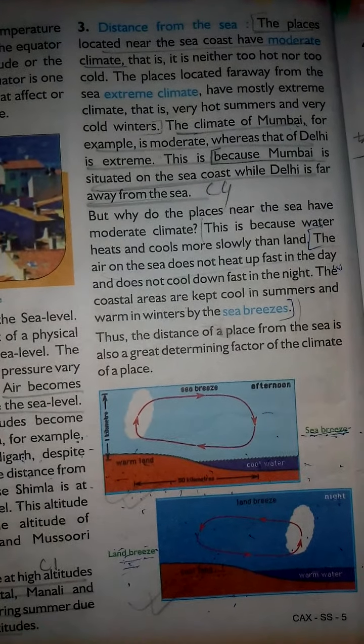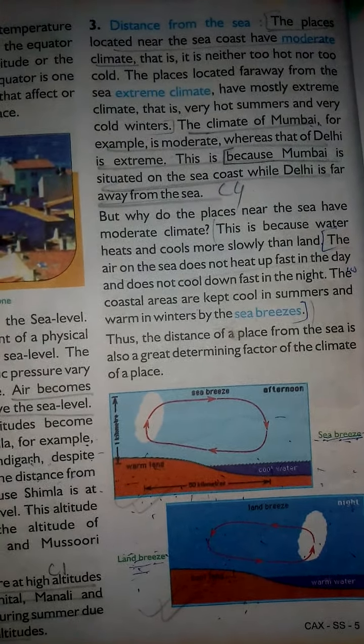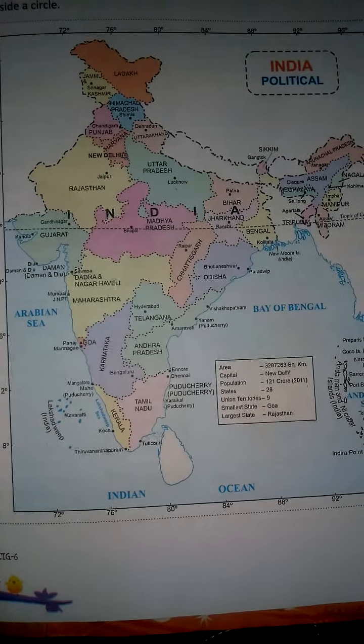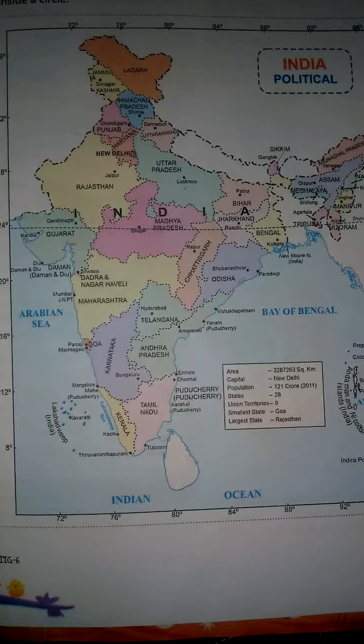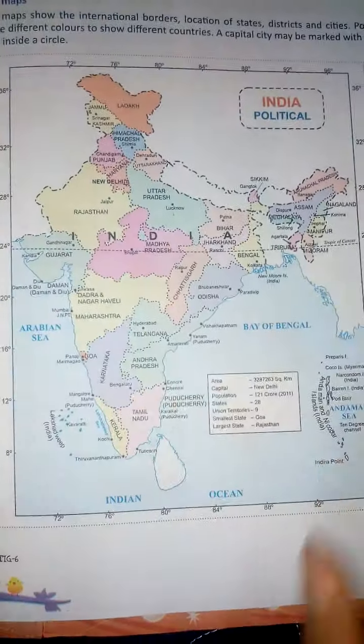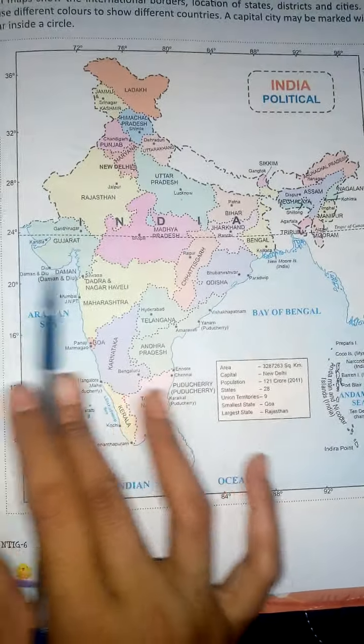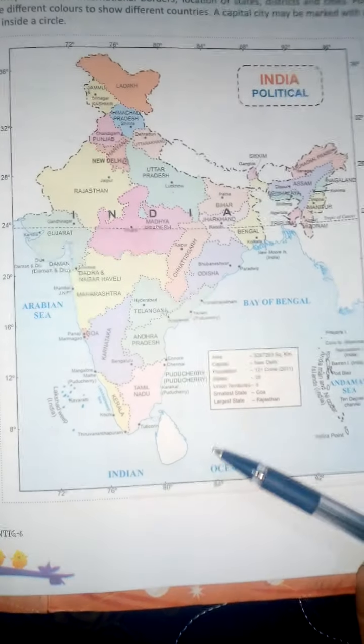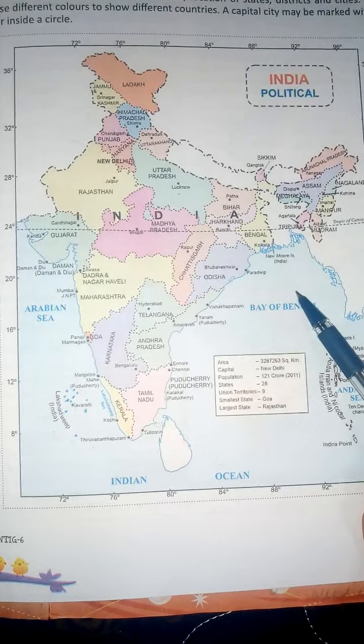Now we will take the example of Mumbai and Delhi, Lucknow. Now you can see this is the map of India, and what is this? These are the sea areas. Here you can see the Arabian Sea, Indian Ocean, Bay of Bengal.